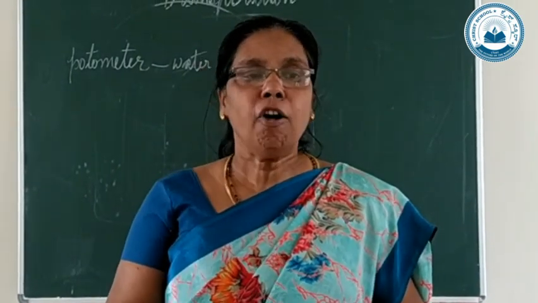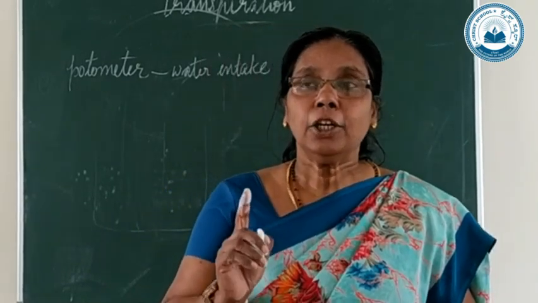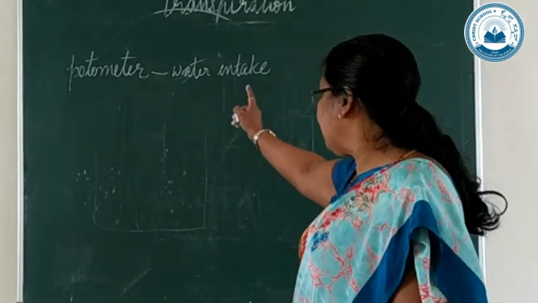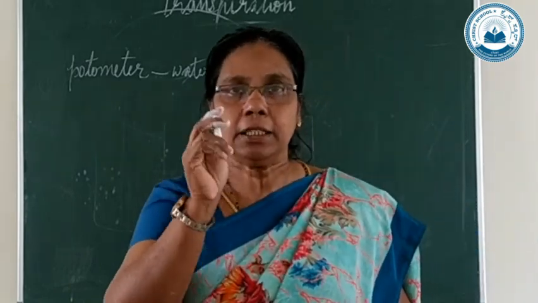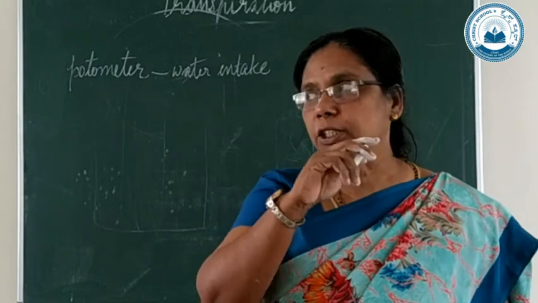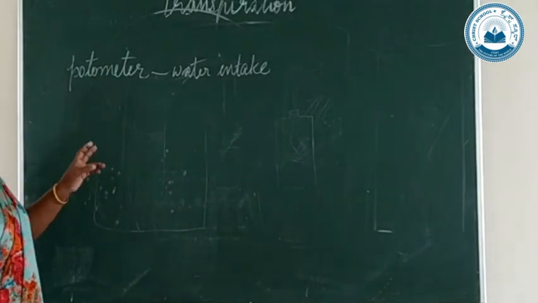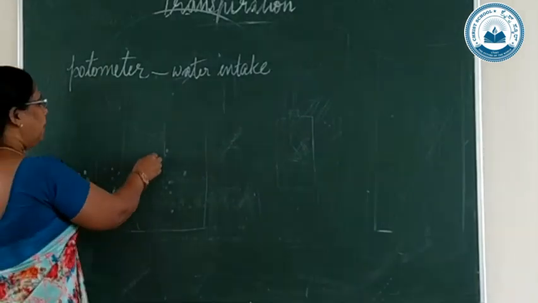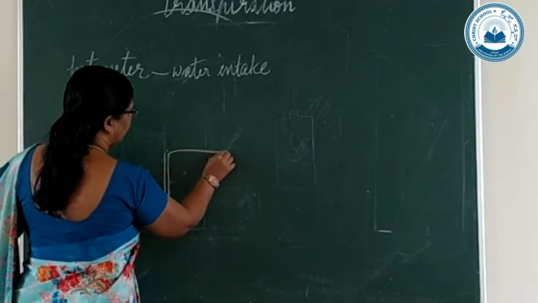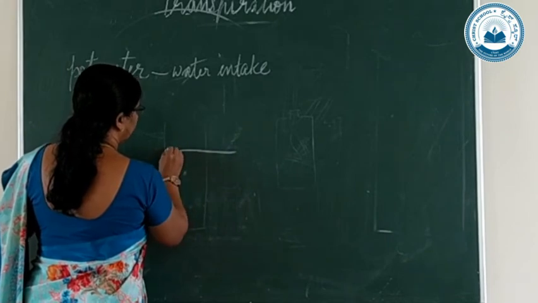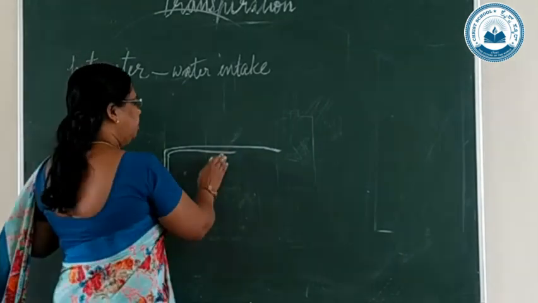Each one is used differently. Now first let us see the Ganong's photometer. Once more, a photometer is used to measure the water intake, how much water will be taken by the plant, not how much water is lost by the plant. Okay. So let us see the structure of Ganong's photometer. A bent glass tube, a bent glass tube like this.